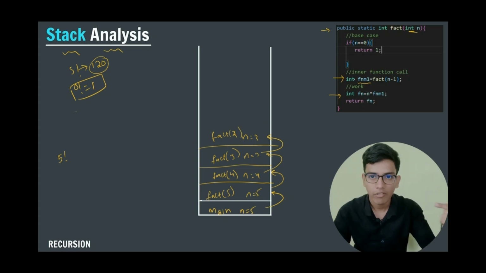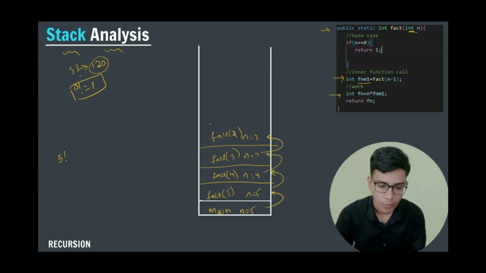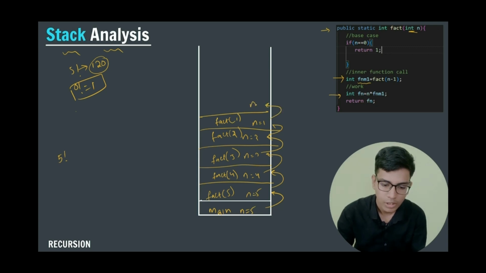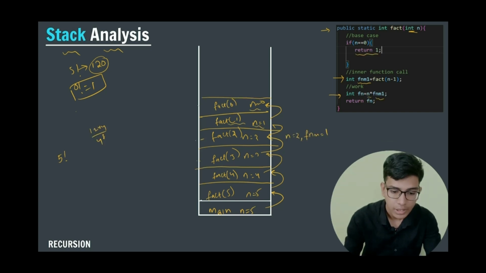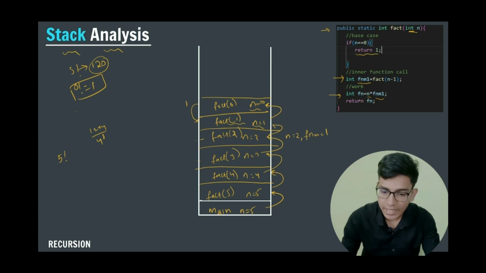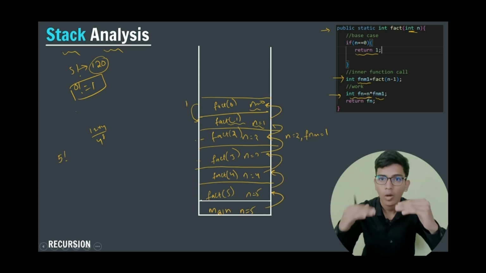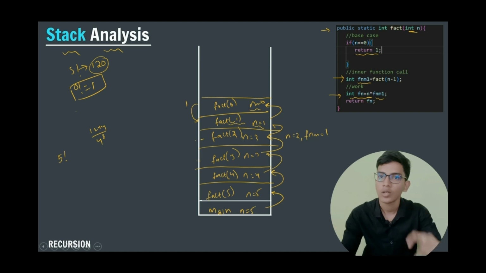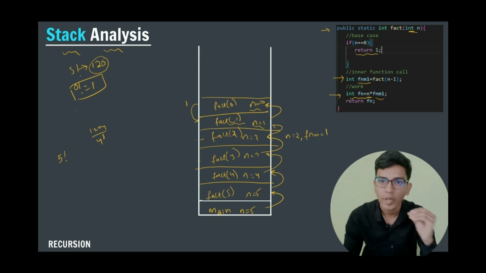So these call frames will continue until we touch our base case. So n will get reduced to 1, n will become 1. After that, I am calling factorial of 1, but I don't know the factorial of the given number. So here n will become 0 and factorial of 0. Right, factorial of 0. So when n is equal to 0, I am returning 1 here. After that, I am calculating this. Now I am doing work. So after calling all my inner calls, now I am doing my work. Right, I am performing my third step.